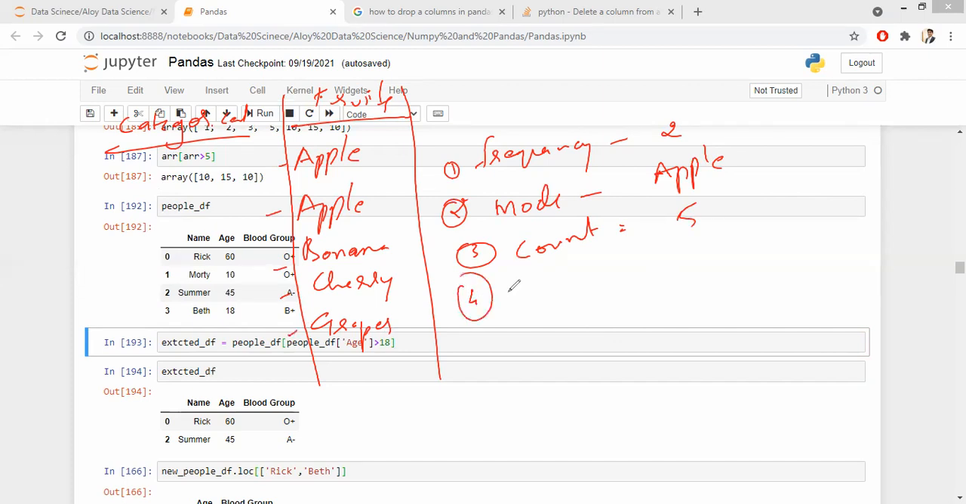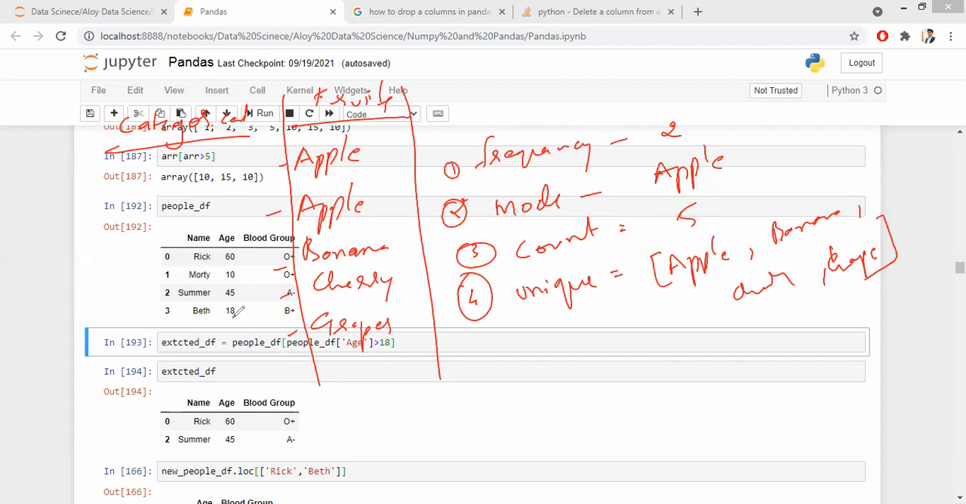Now the fourth part, you might not be very much aware, but it is very handy when it comes to data analysis. That is to understand what are the unique values. What are the unique values here? One is your apple. Banana. You have banana. Grapes. You have cherry. And your grapes.